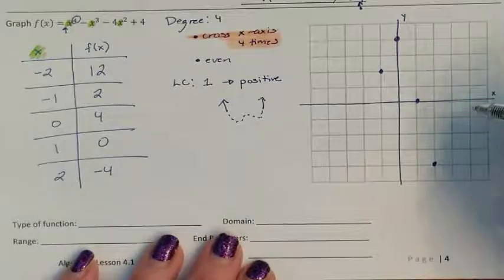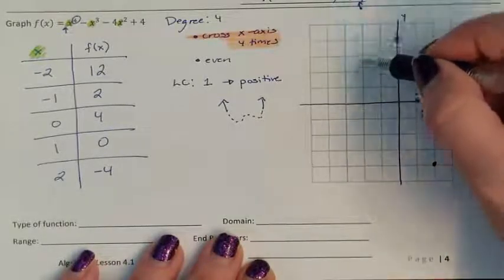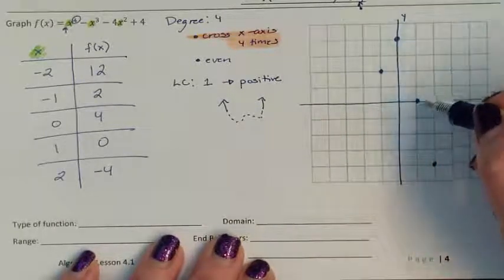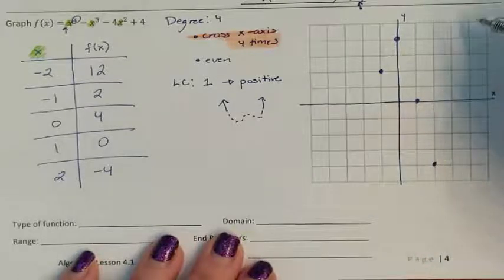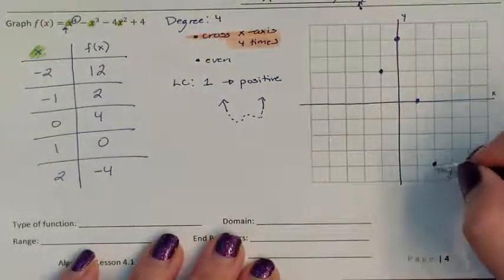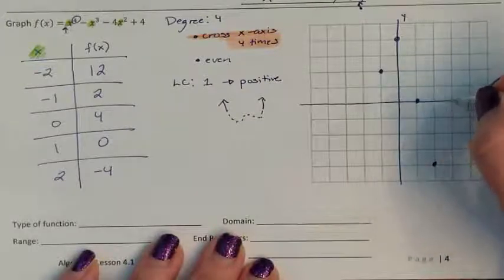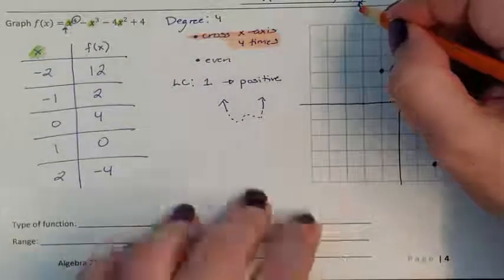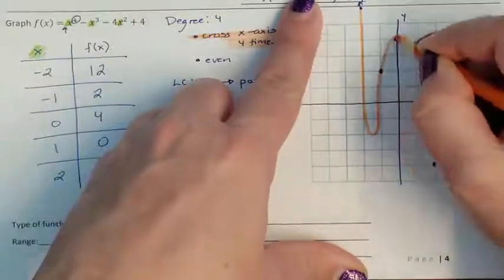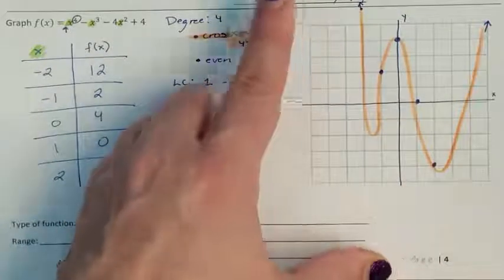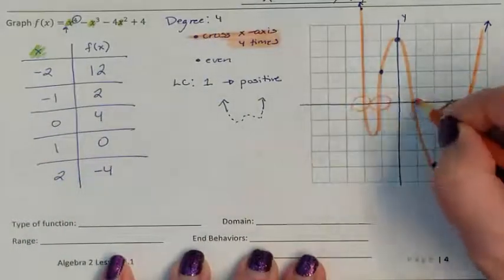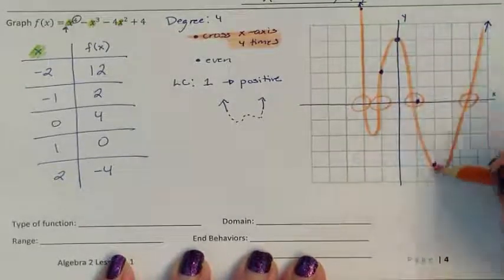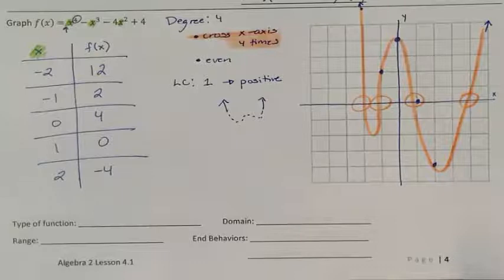I am guessing that I would have gone down, crossed. That would have been 1, 2, and there would have been a 3, and then I would have gone up and done another 4. We're just supposed to do a general sketch. I'm guessing that if I had done one more over, I would have found another over here. So our W would have gone down, up, down, back up. This is my estimated. I had to cross 4 times, connecting the points in the order that they came up. I came up with a general W shape.